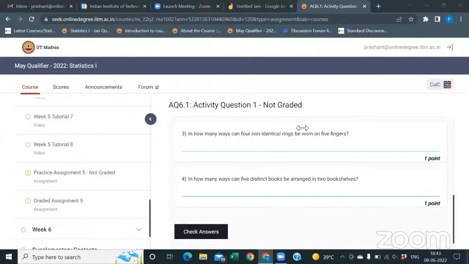So in permutation and combination, first think about what the possible cases are. Then you must be clear about when to use the multiplication rule and when to use addition.